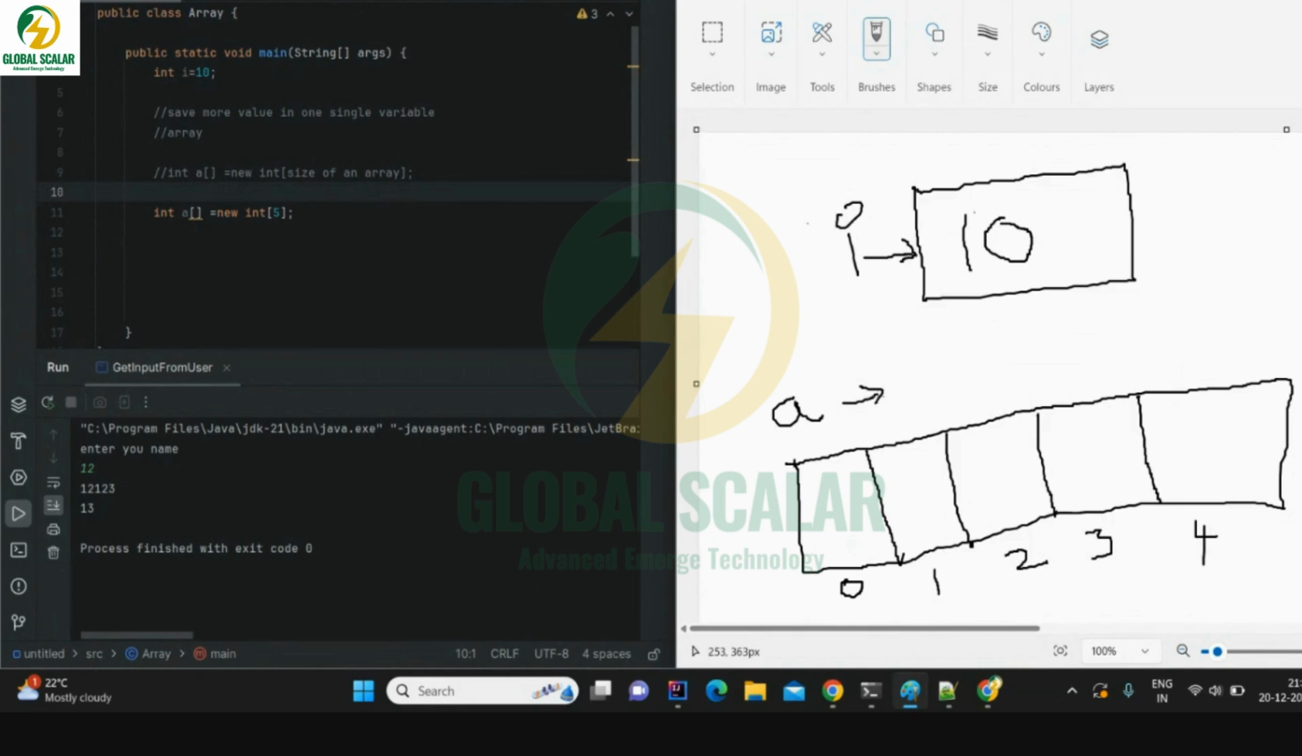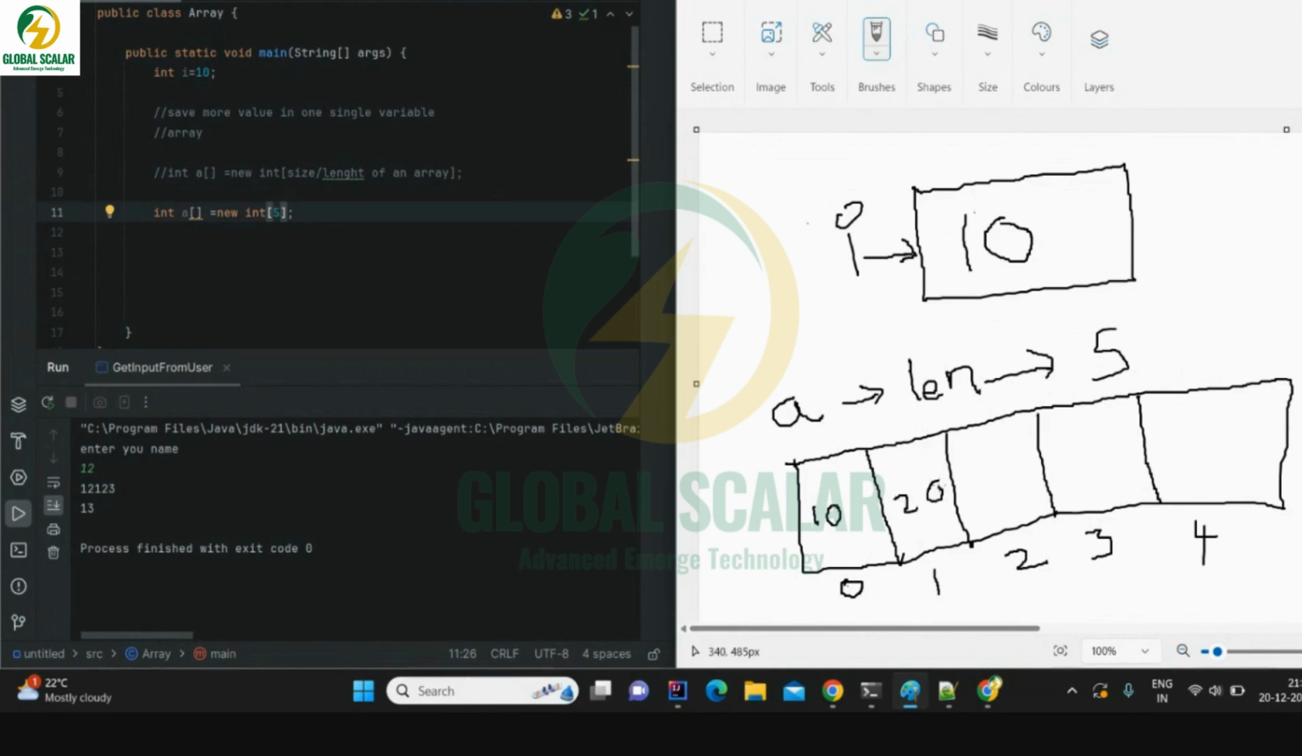But the length is going to be the length. What is the length? If you see on the left side of the screen, int i, size or length of an array. What is the length of an array? I have declared it as 5. So the length is going to be 5. But these are called, array is index based.